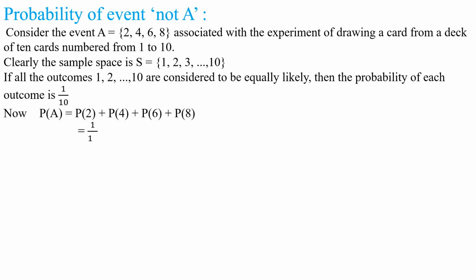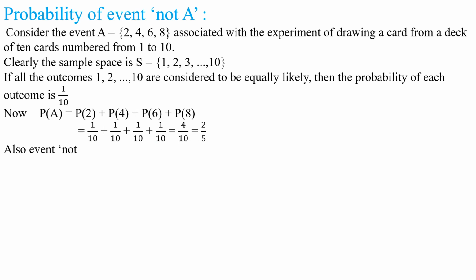That is equal to 1 by 10 plus 1 by 10 plus 1 by 10 plus 1 by 10, because we have assumed that all these events are equally likely events. So the probability of each event is 1 by 10. Understood this statement? By simplifying all these four numbers, we get 2 by 5. Understood this statement?